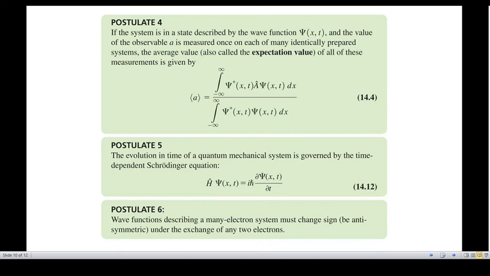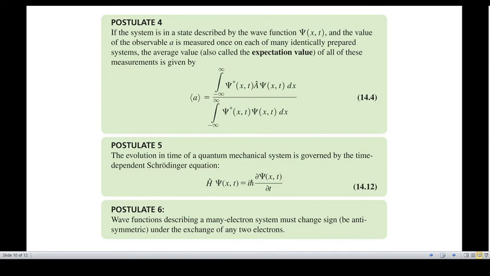Then the fifth postulate is about the Schrodinger equation. The evolution in time of a quantum mechanical system is governed by the time dependent Schrodinger equation, given by H cap psi is equal to i h cross dou psi by dou t. So this is postulate number 5.